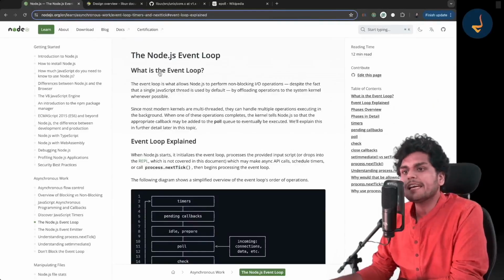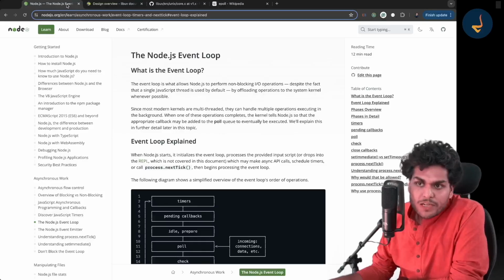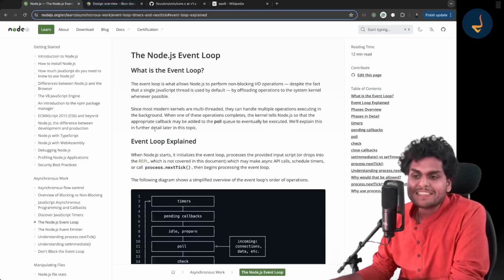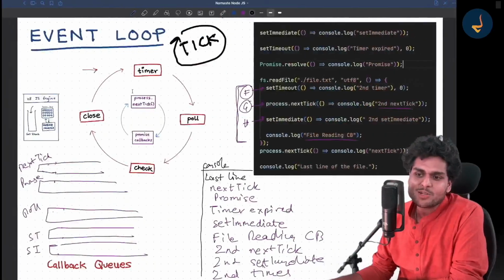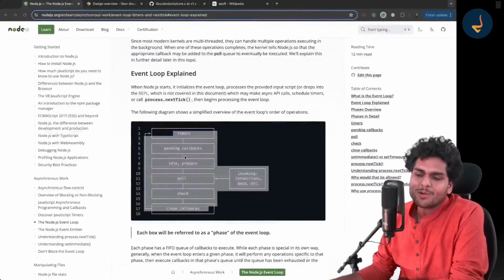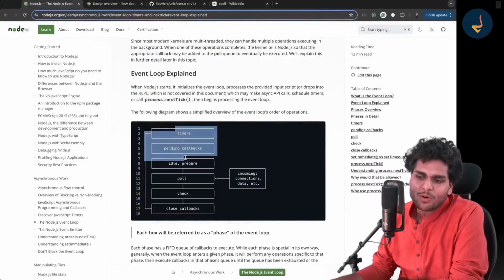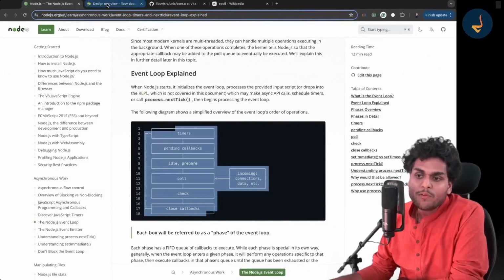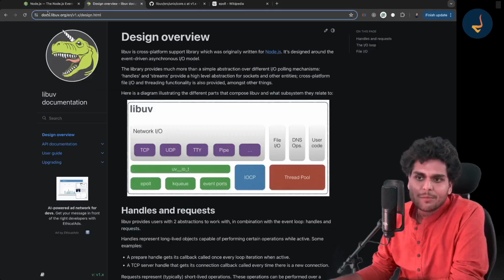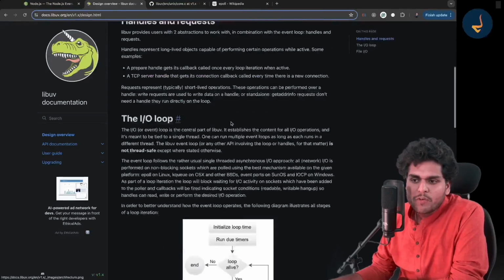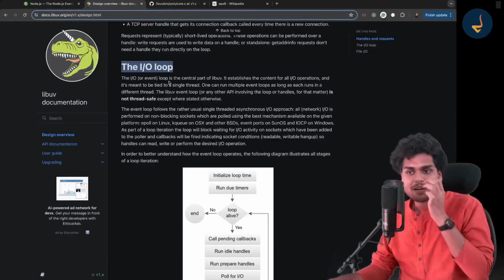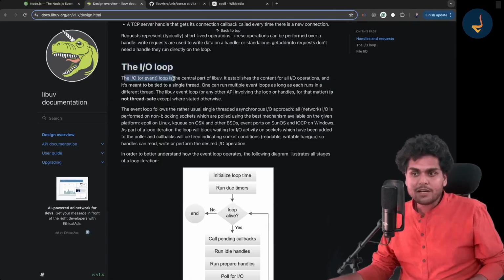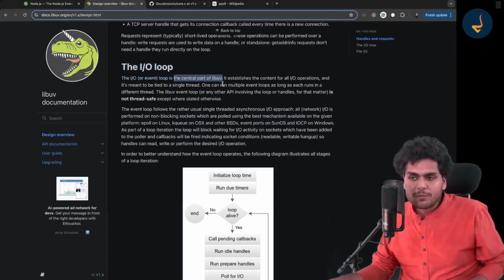Now, one more thing I wanted to tell you is that if you go to libuv, you will see another diagram of the event loop. Now you will say, Akshay, you showed us this diagram, and now you are saying Node's official diagram is this. If you go to the libuv official website and see the IO loop, this is the event loop. The IO loop, or event loop, is the central part of libuv.